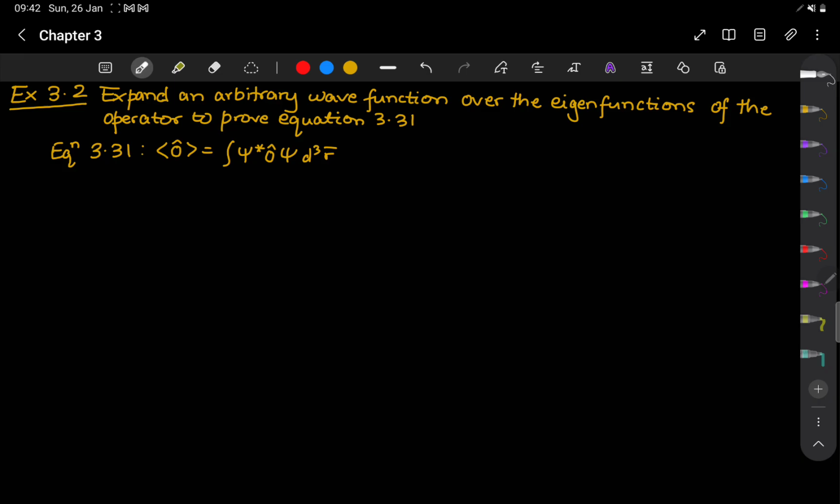This says the expectation value of an operator O is given by the integral of psi star O psi integrated over the entire space, d cube r. So this is the equation that we want to prove. Let us now look at how we will prove this. And for that, let me provide you with context of this problem.